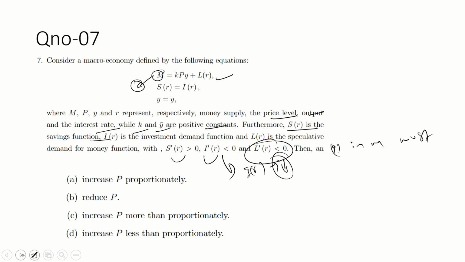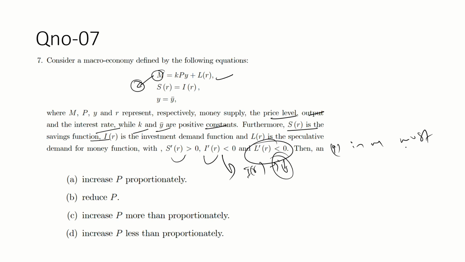M is equal to KPY plus L(R). Okay, guys, the question is talking about the increase in M, then what happens with the prices? It means that this is talking about dM by dP, the differentiation of M with respect to P. So is this positive, is this negative, or is it equal, or what? Basically the question is talking about the relationship of dM by dP.